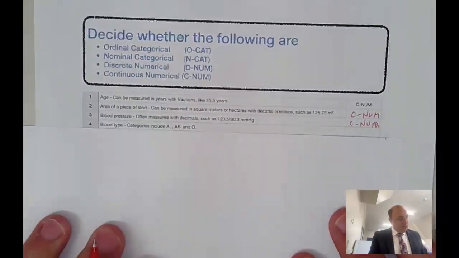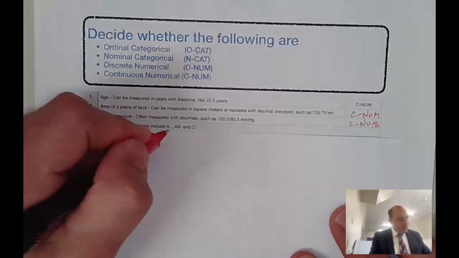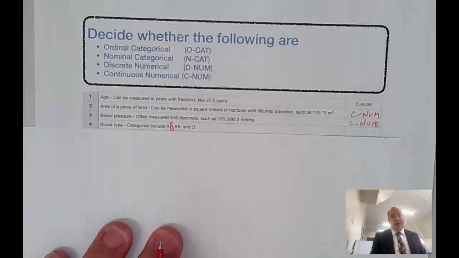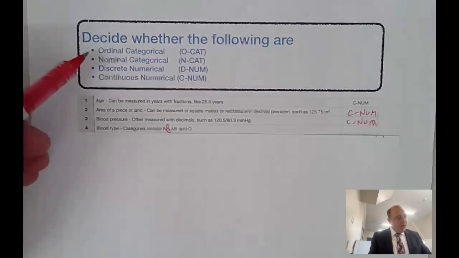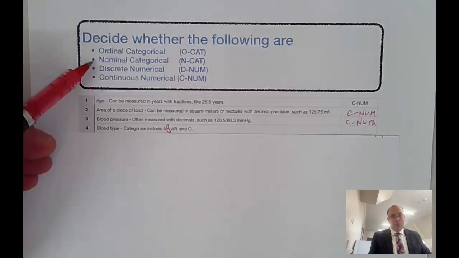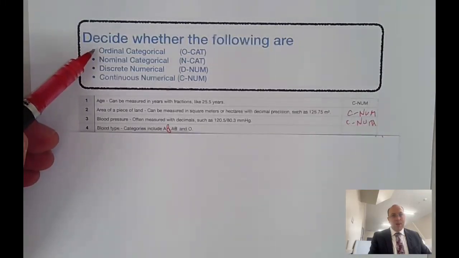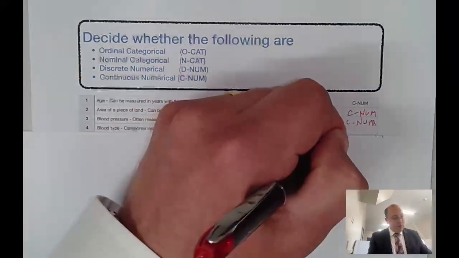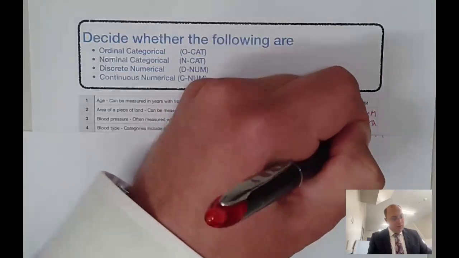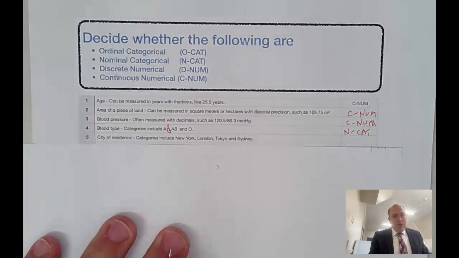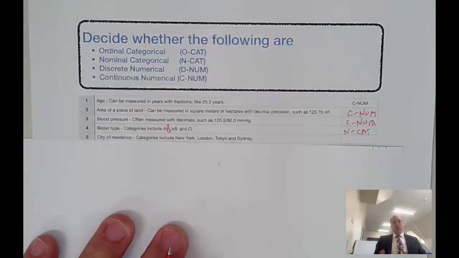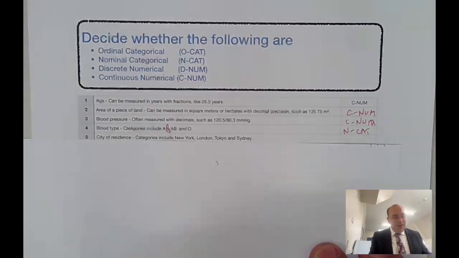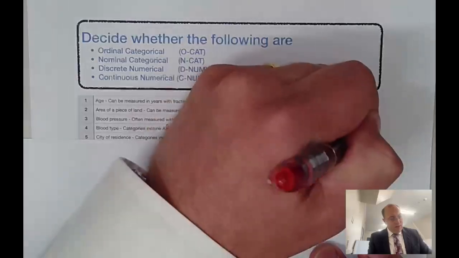Okay. And moving on to 4, the blood type of a person could be A, B, AB, or O. So we've got different categories, and are they ordinal or nominal? Is there an order to them? Of course, there's an alphabetical order, but is there an order to them? There's no order, so we've got nominal categorical data. The city of residence where a person lives, from New York, London, Tokyo, Sydney. Here we have categories, and there's no ranking, and so here we have nominal categorical data.